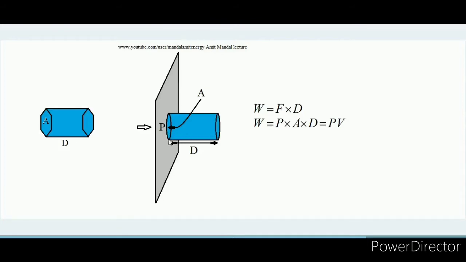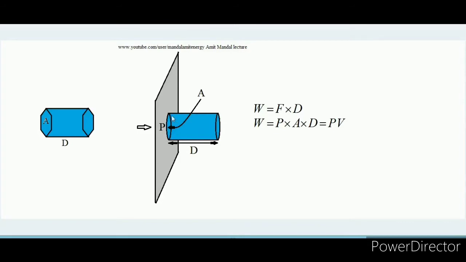Suppose the length of the jet which comes out in a particular amount of time is D. The cross sectional area of the jet will almost remain equal to the cross sectional area of this orifice, the same throughout. D length of the fluid has come out.